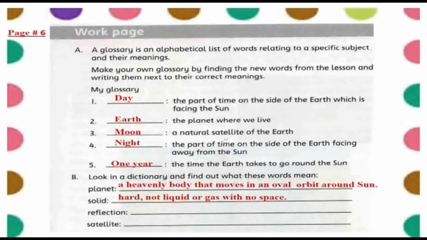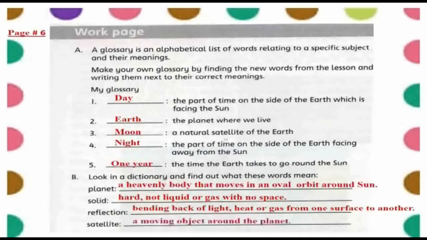Next is reflection. Bending back of heat, light or sound from one surface to another is called reflection. And the last one is satellite. So a satellite is a moving object around a planet, like the Moon is a satellite that moves around the Earth.